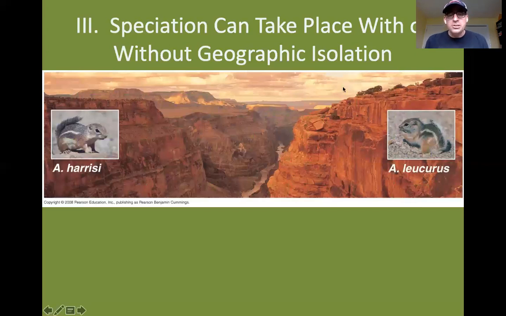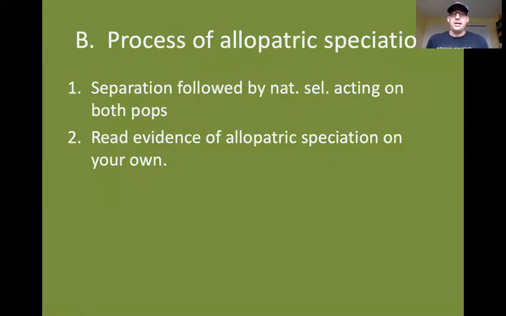The ground squirrel can't quite jump across the Grand Canyon, and so on either side of the canyon are different selective pressures, leading to the accumulation of different adaptations in the two populations. Eventually, they diverged enough that they became separate species. So the process of allopatric speciation is pretty simple, right? You get the physical separation of populations, followed by natural selection acting on both populations.